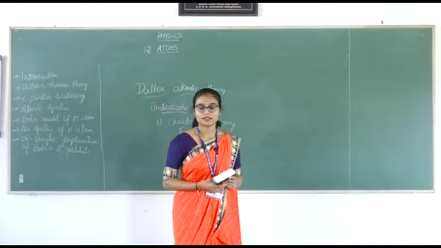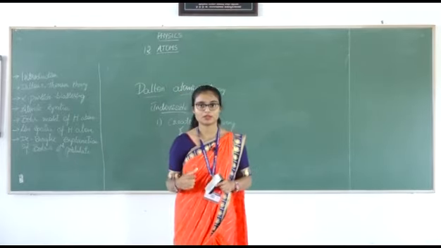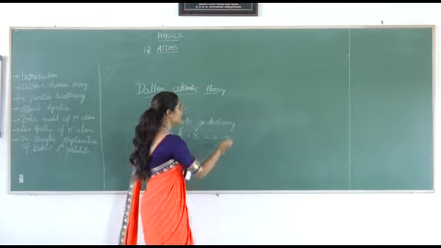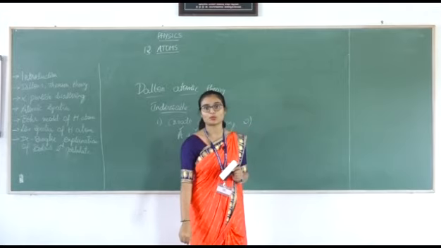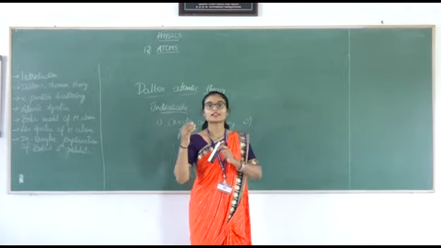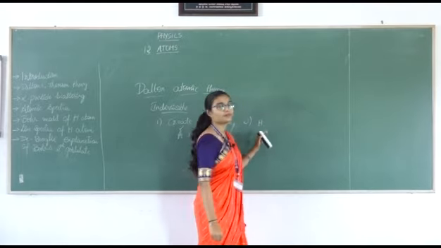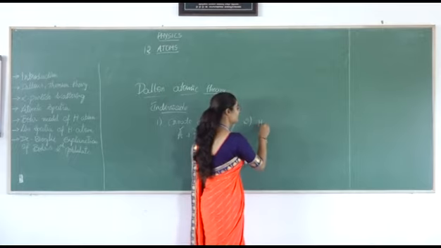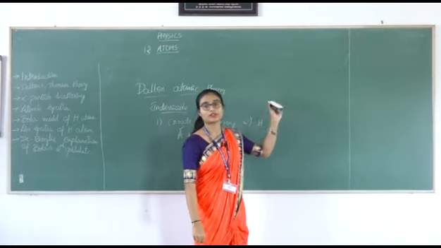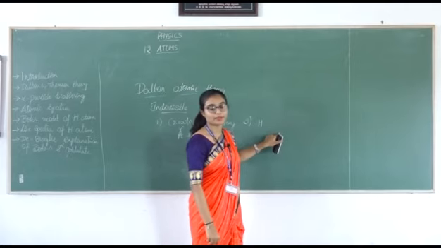And he gave the next postulate: atoms of a given element, or atoms of the same element, have the same masses and chemical properties. If you take a hydrogen atom in a water molecule, or a hydrogen atom in HCl, the property of this element will be the same.